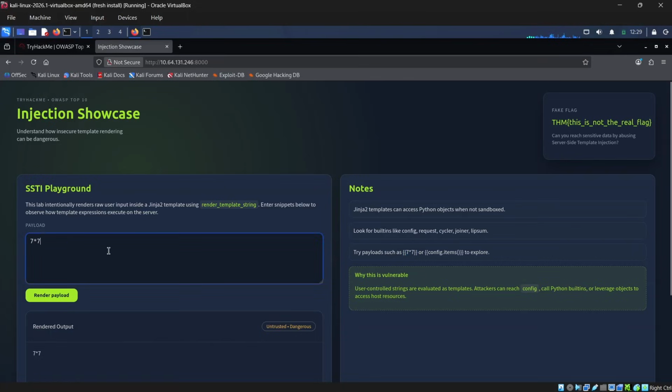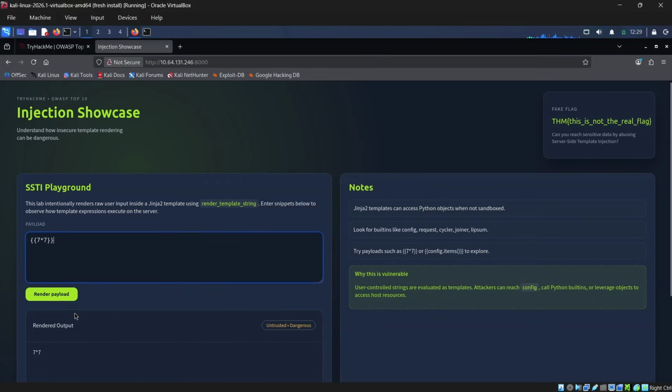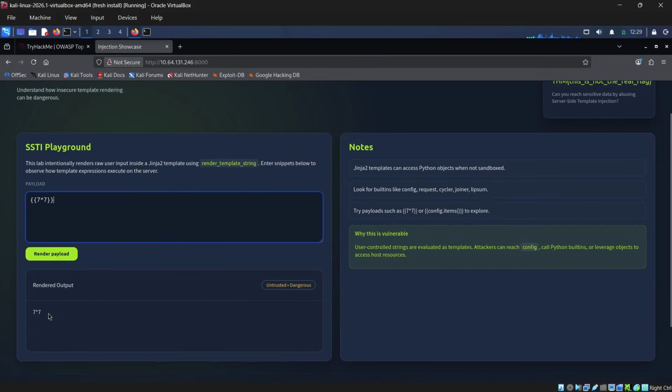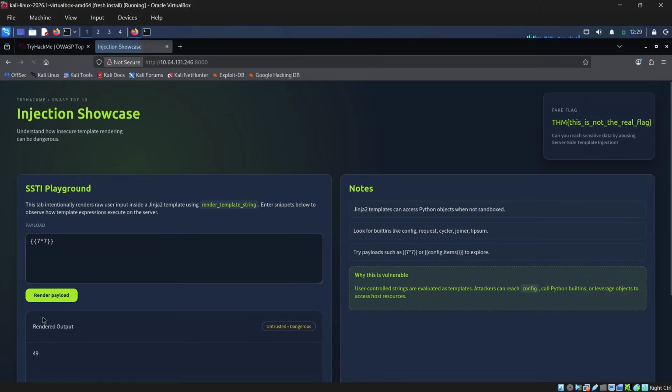How can we verify that this is vulnerable? When we entered 7*7 before, it output 7*7. What we entered is what it outputs. But this is an SSTI payload, which means we put curly braces at the front and at the end. Once you click render, you can see the output calculates the value inside it, right?